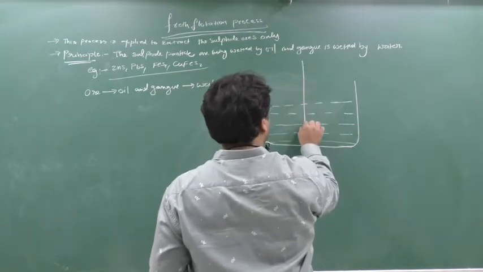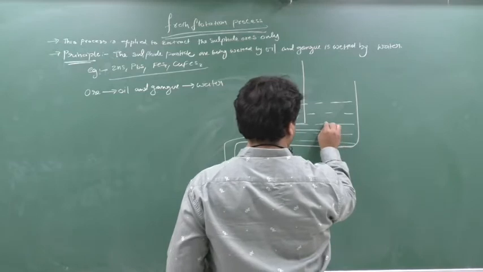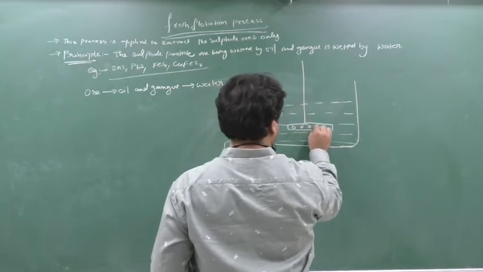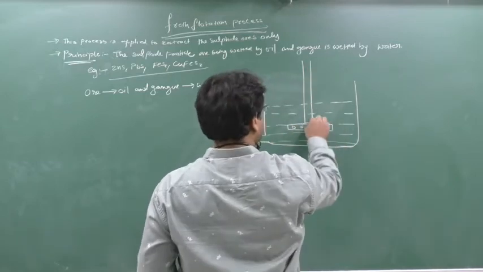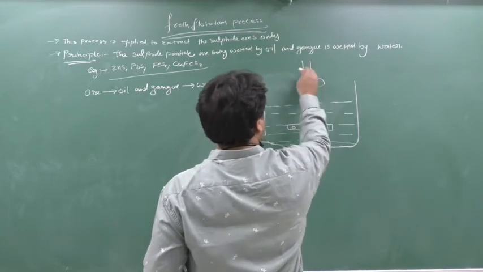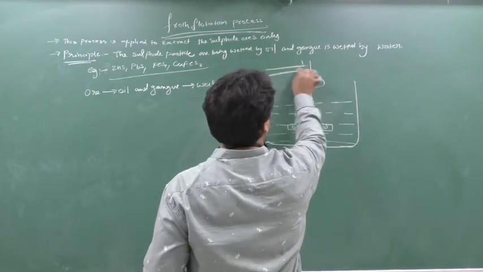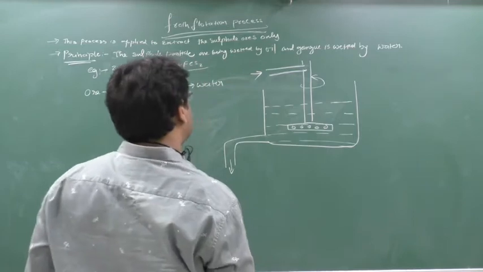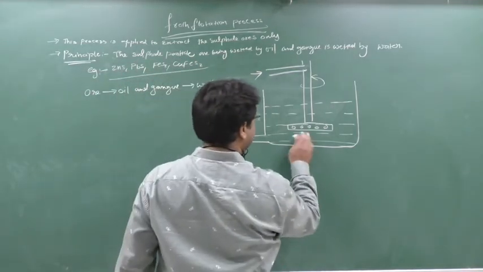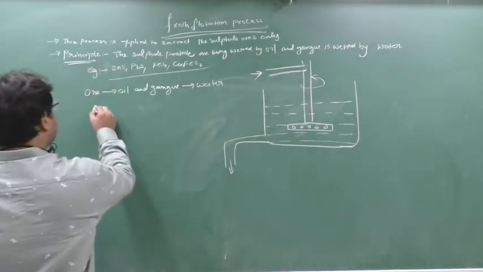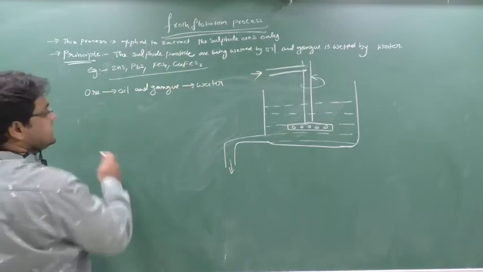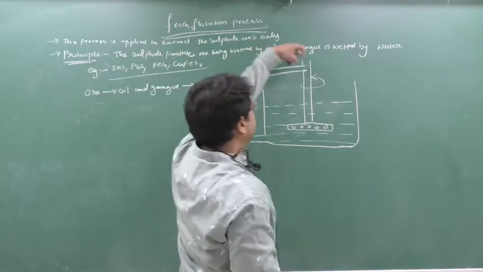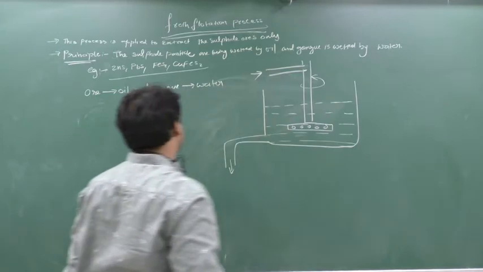Here I am taking the stirrer to churn. This will rotate, and from here I will insert the air. First I will put here gangue and sulfide ores. So sulfide ores plus gangue is inserted here. When sulfide ore and gangue come here, they will settle down at the bottom.